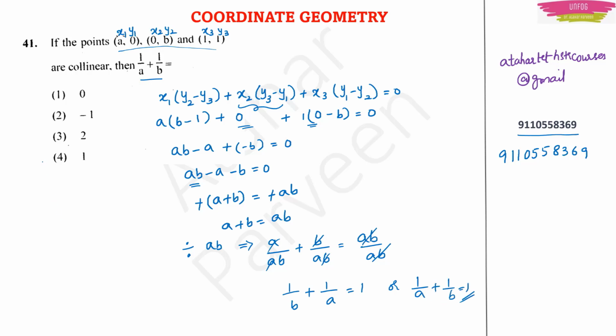Okay, so option 4 will be the correct answer for this problem. Okay, so here what is the most important thing? The most important thing is you should know the condition for collinearity. Collinear means the points are lying on the same line. Okay, and you got this formula by the equation of slope.